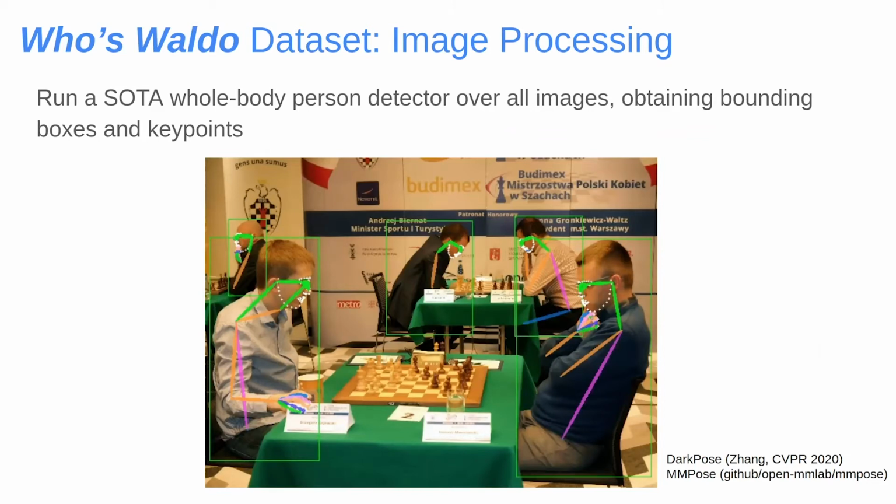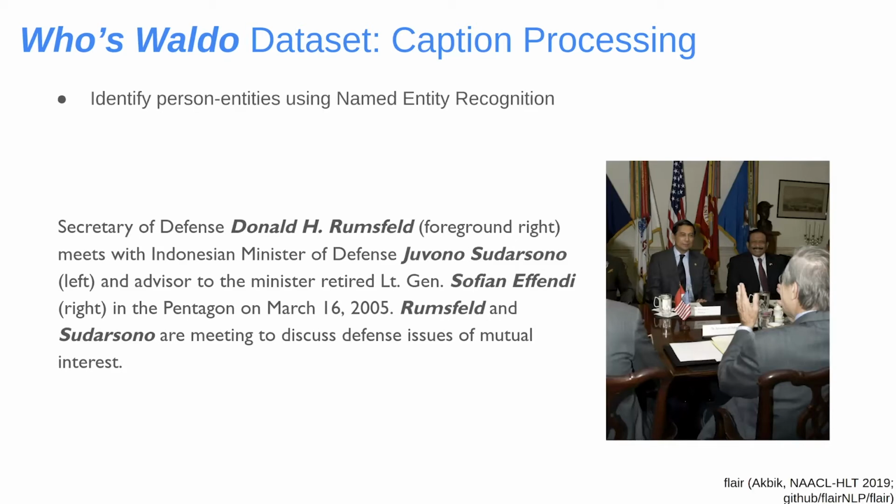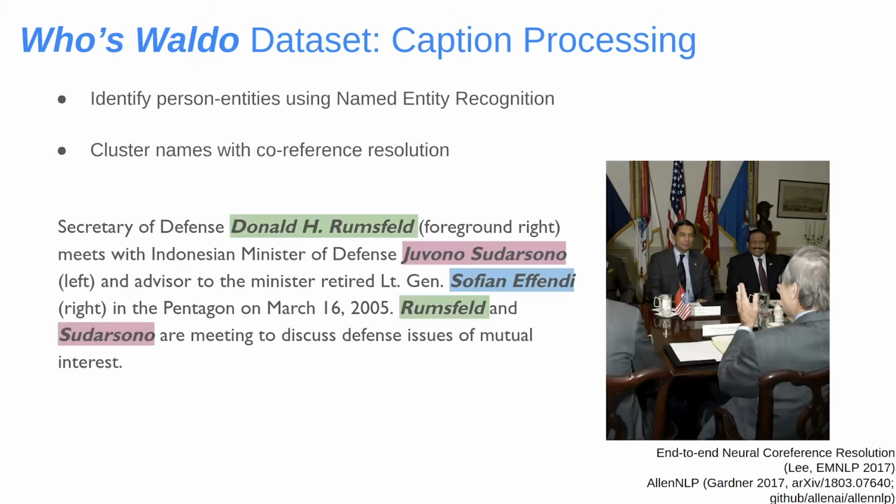For each image, we run a whole body person detector to produce a bounding box and 130 key points for each detected person. For each caption, we need to identify spans of text corresponding to people's names and cluster these names so that we know which mentions refer to the same person. We run named entity recognition to identify person entities and co-reference resolution to determine which person entities refer to the same person.